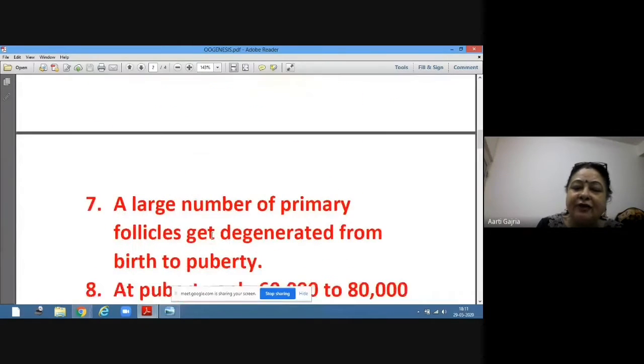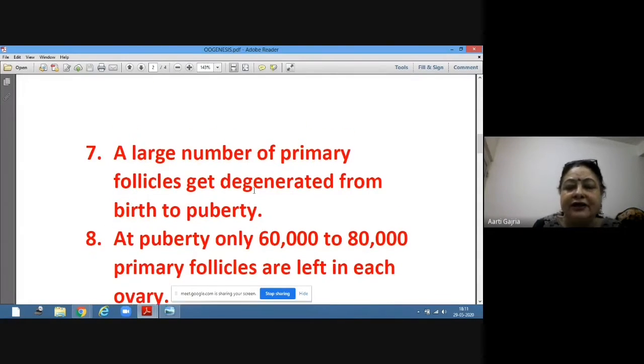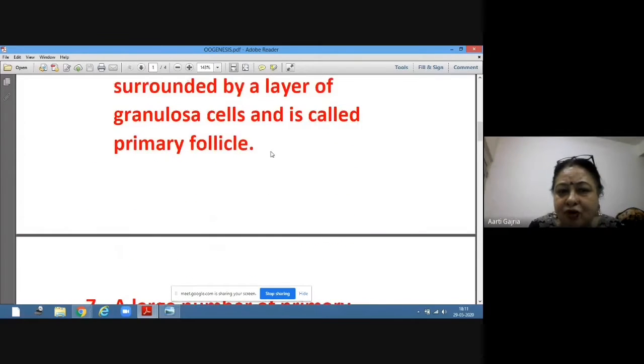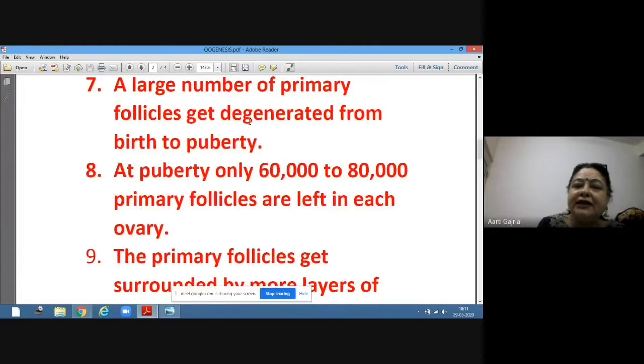And these primary follicles will get degenerated from birth to puberty. This all is happening before birth. From birth to puberty, many of the primary follicles will get degenerated.